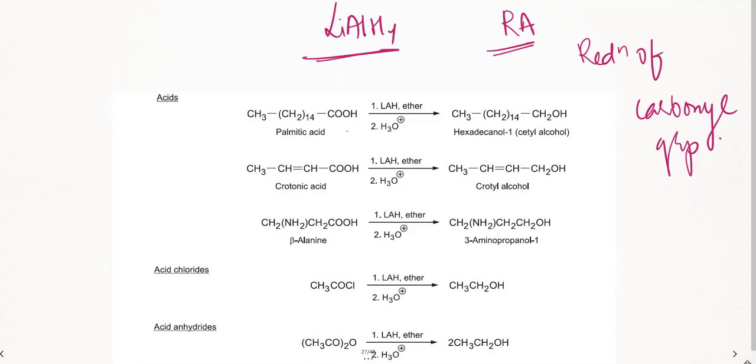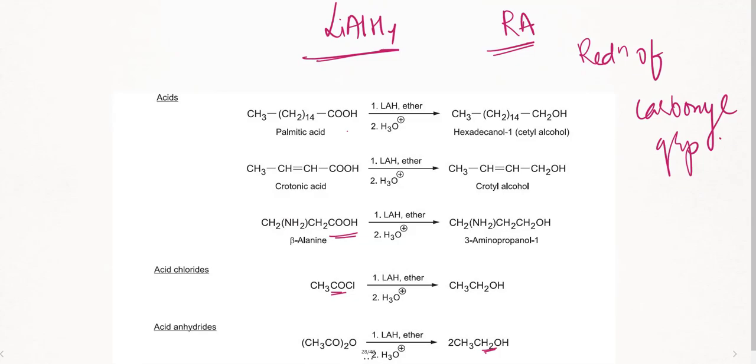Acids to alcohols. I have taken an amino acid also here, acidic in nature. Amides to alcohols. Acid chlorides to alcohols. Acid anhydrides to alcohols. Important thing, it is acting as a reducing agent, removing this oxygen and adding hydrogen.